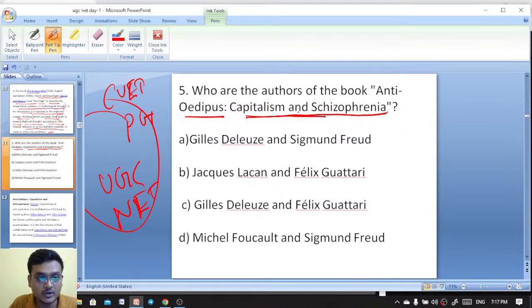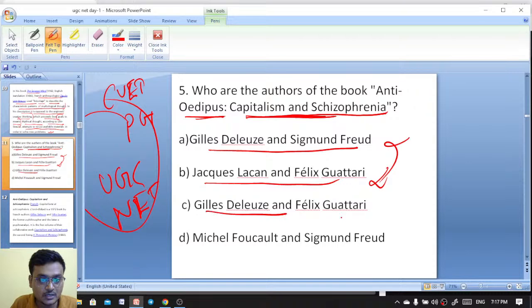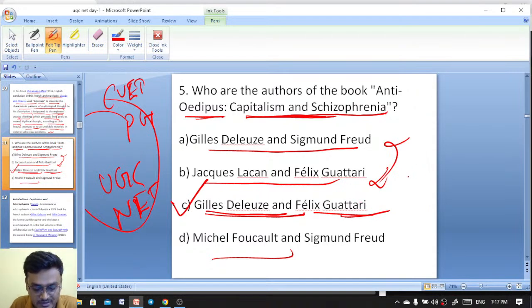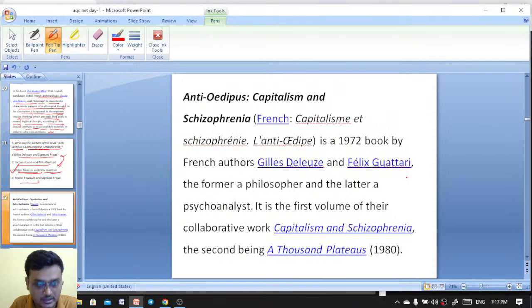Who are the authors of the book Anti-Oedipus, Capitalism and Schizophrenia: Gilles Deleuze and Sigmund Freud, or Jacques Lacan and Felix Guattari? Excellent, Anindita. It is actually Gilles Deleuze and Guattari who wrote Anti-Oedipus, Capitalism and Schizophrenia.